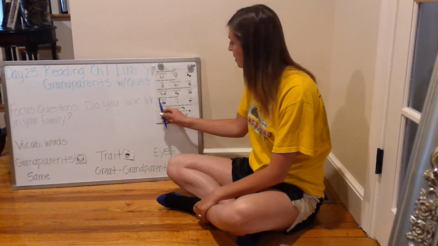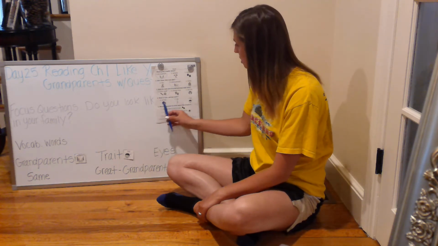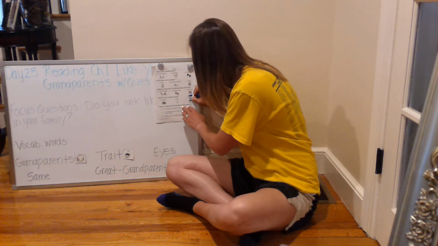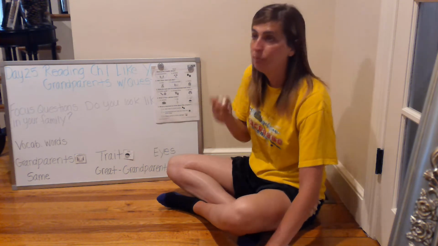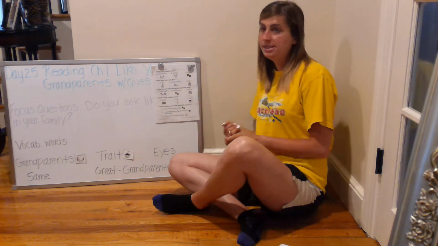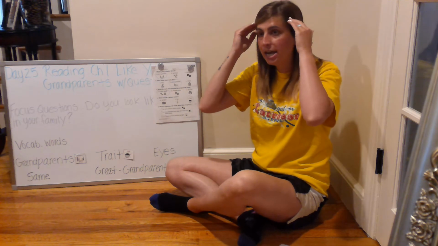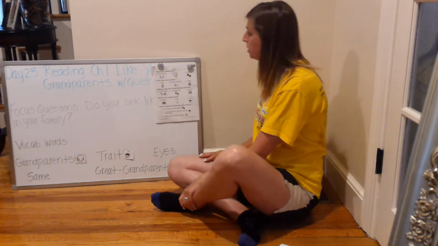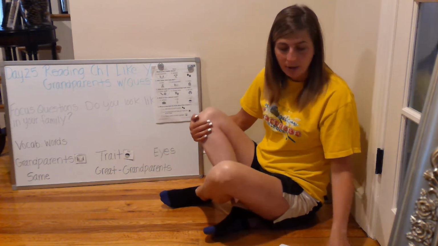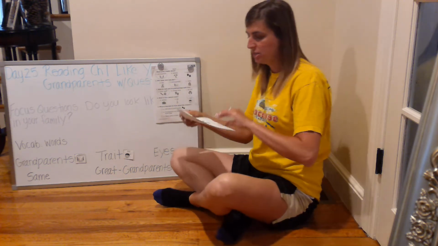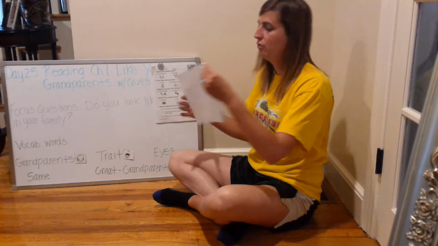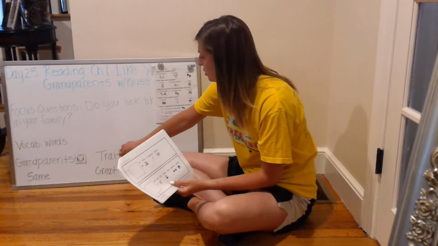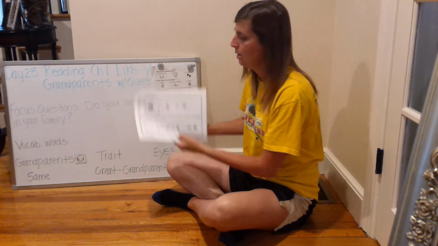Number 4 on the multiple choice. What is how a person looks? A camera, a leg, or a trait? The correct answer is a trait. Okay, so remember, a trait could be you sharing the same color eyes, the same color hair. It could be height related. It could be the skin color. We're going to be learning a lot more about that as we continue with our chapter reading. Question number 4 in the fill-in. A blank is how a person looks, and the correct answer is trait. A trait is how a person looks.